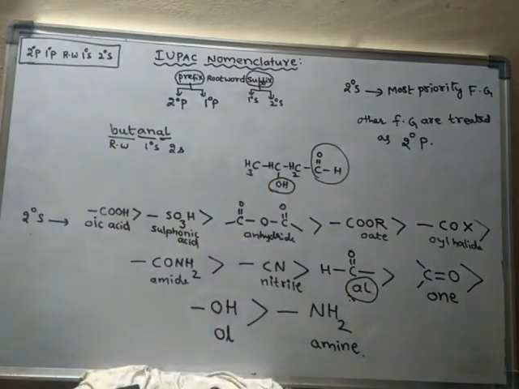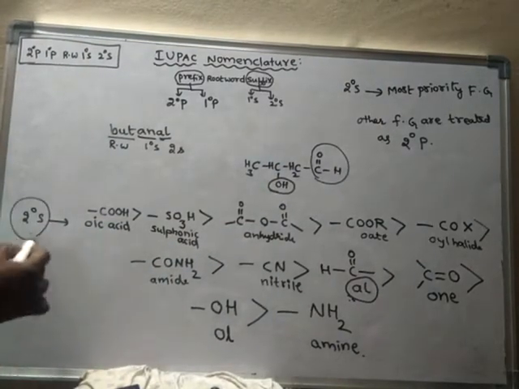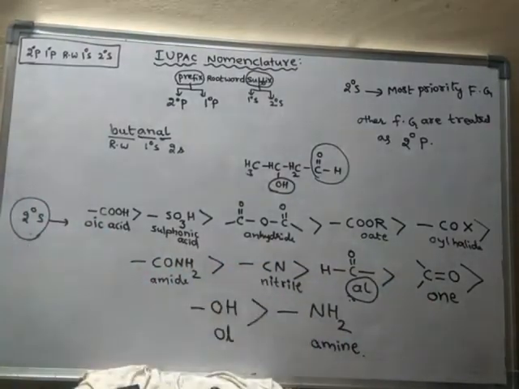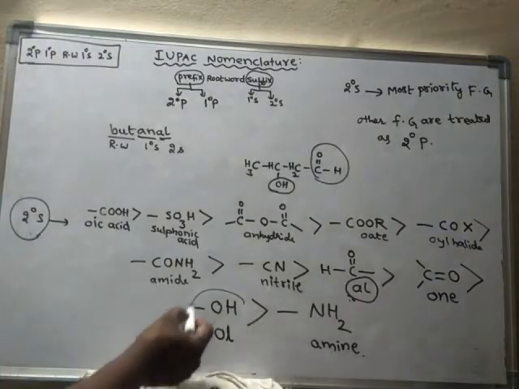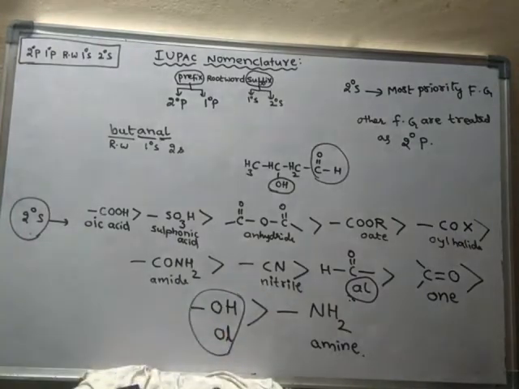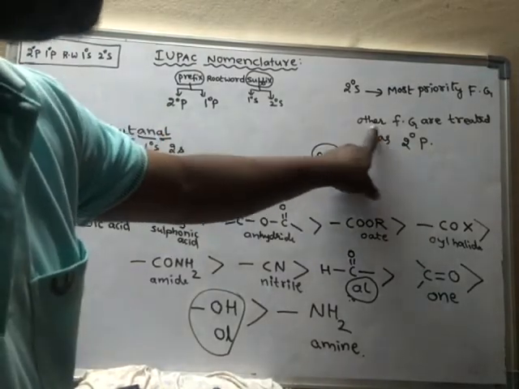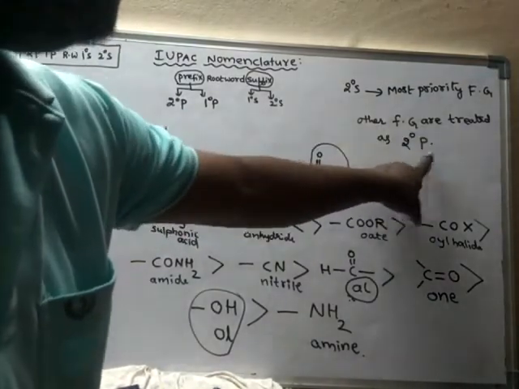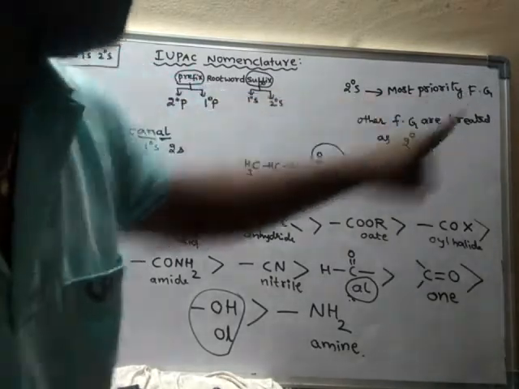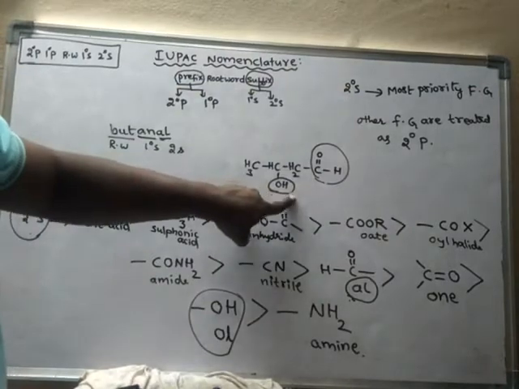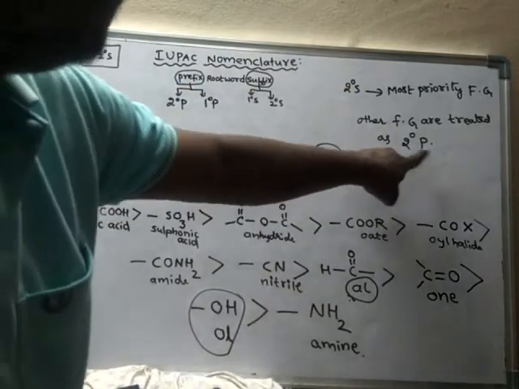Alcohol. All these are secondary suffix names of functional groups. Now here alcohol is not the secondary suffix. Here the alcohol is the secondary prefix, because other functional groups are treated as secondary prefix. The most priority functional group out of these two is the secondary suffix, and the other functional group is called the secondary prefix.